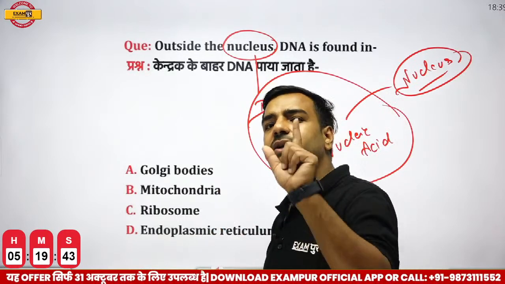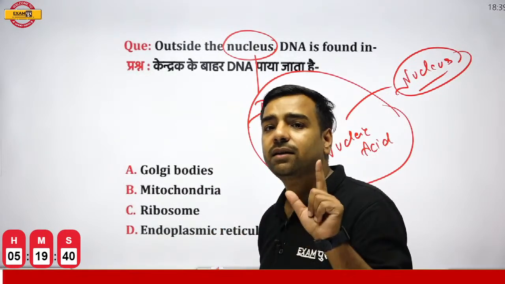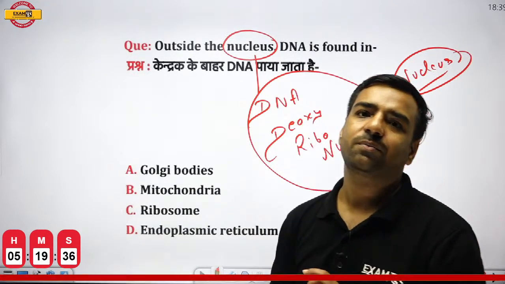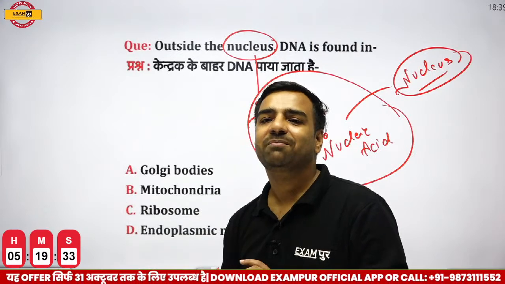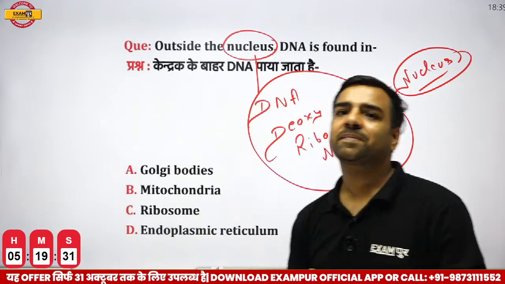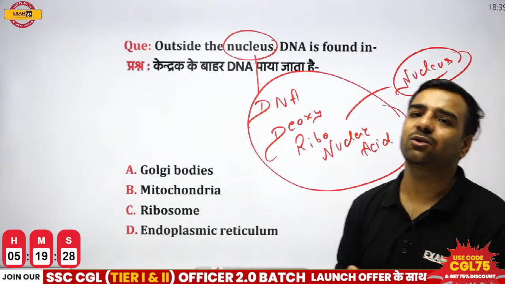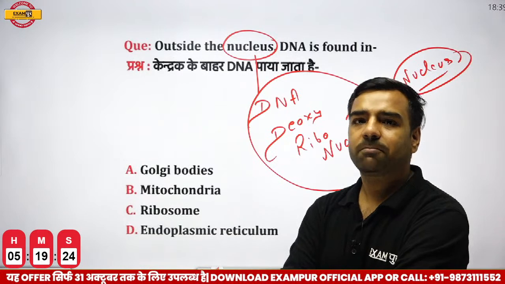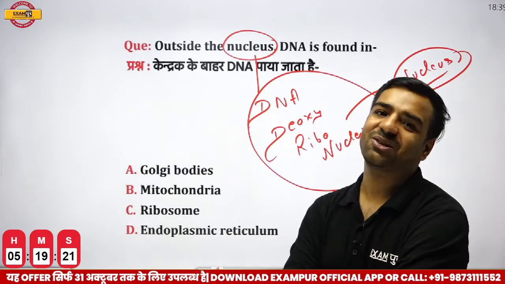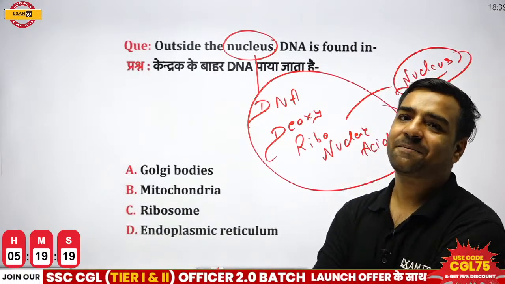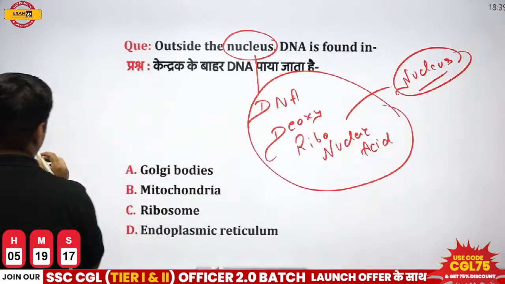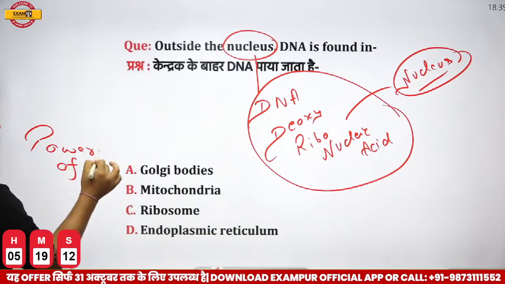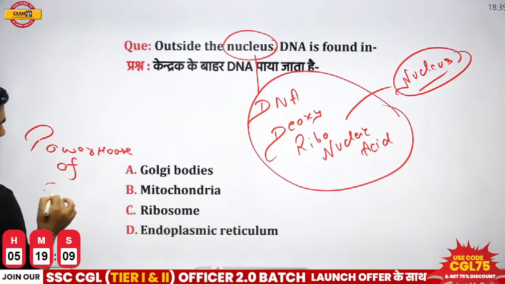Apart from nucleus, you will be getting this DNA in, Vinod, are you going to give the answer? Vinod is saying the ribosome. Nope, ribosome is not going to be the correct answer. Prajwal, can you try it? Obviously, nucleus is the correct answer, no doubt about that. But apart from nucleus, where you will get it? Please remember, that is known as powerhouse of the cell also. Now I guess you can give the answer. I'll write here for you because it is asked in the examination. That is also known as powerhouse of the cell.